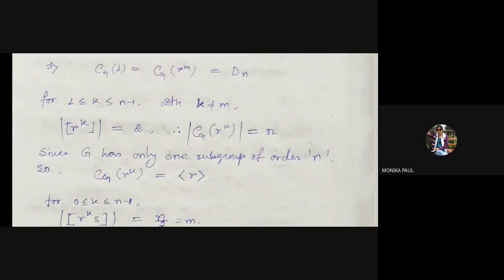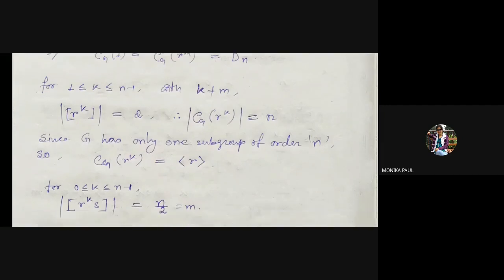Now for the other k, from 1 to n minus 1, such that k is not equal to m, the cardinality of the conjugacy class represented by R to the power k is equal to 2. So the order of the centralizer of R to the power k is equal to n, obviously, the order of G divided by the order of the orbit.